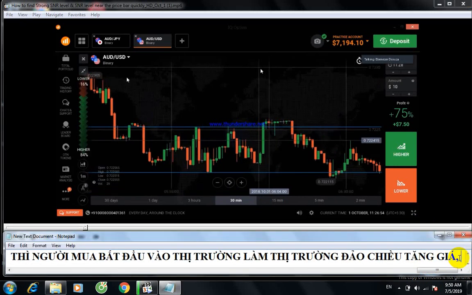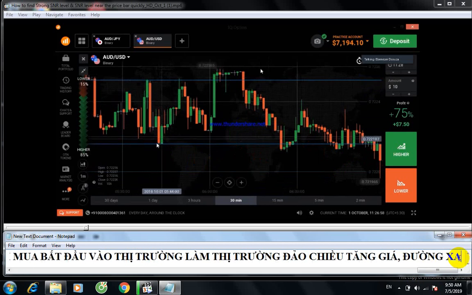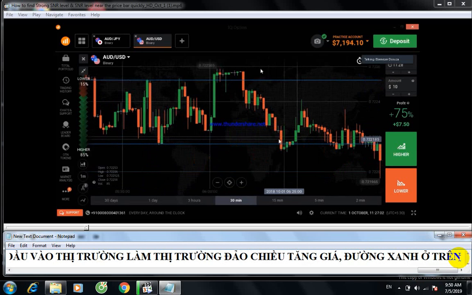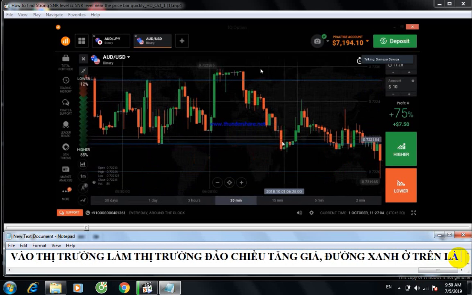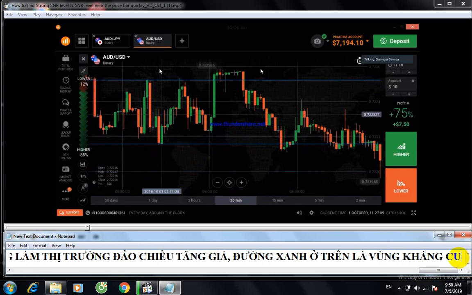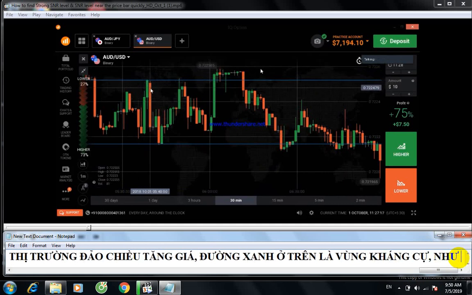So you can draw the support and resistance like this. This is a support. When the market comes to this level again, there is a chance it will reverse from this point, because this is a support. This is a resistance. When the market comes to this level again, it may reverse from this level, because this is a resistance.